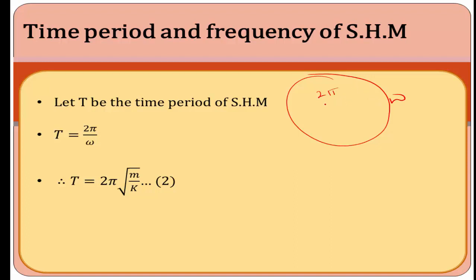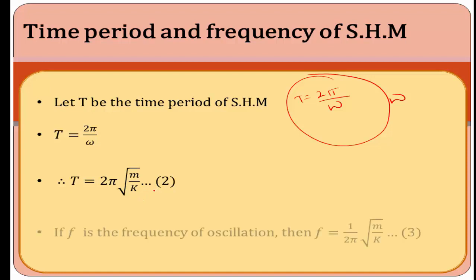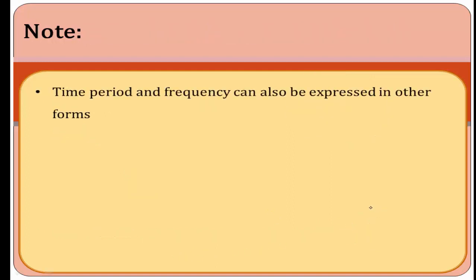Omega is the angular displacement. Here the time period T is equal to the total angular displacement divided by omega. Then we get T is equal to 2 pi by omega, that is T is equal to 2 pi root of m by k. Finally we get the answer T is equal to 2 pi root of m divided by k. Then frequency, the reciprocal of time period, is called frequency, that is f equal to 1 by T, which is 1 by 2 pi root of k divided by m. Time period and frequency can also be expressed in other forms.